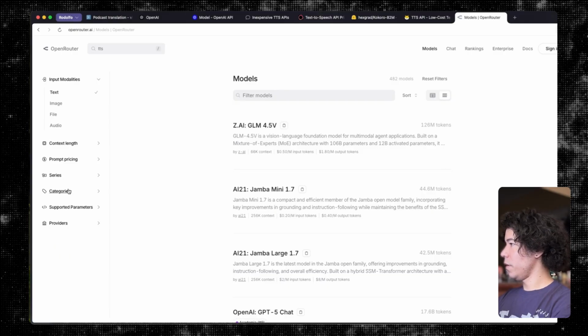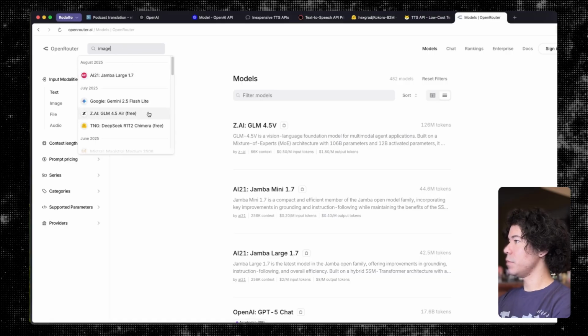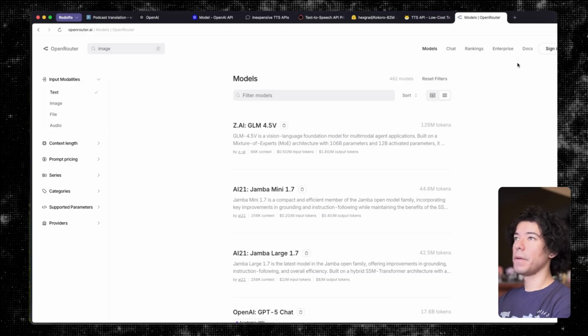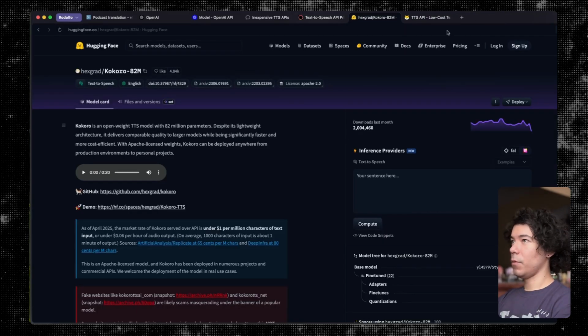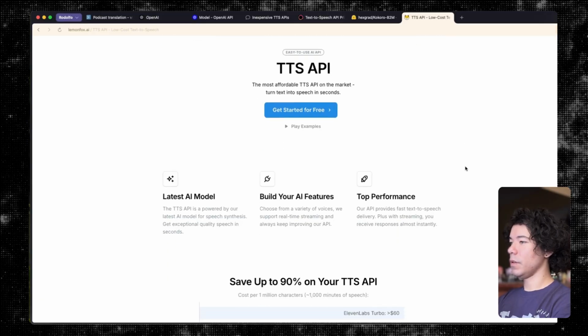I would also want to filter by output, but I guess that means there is only one output, because they also don't have image models here. They only really support text. That's a shame. Well, there's a business opportunity for someone that wants to bundle all the different image and audio APIs together.